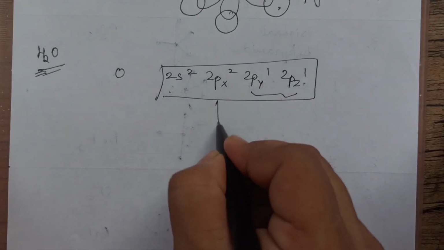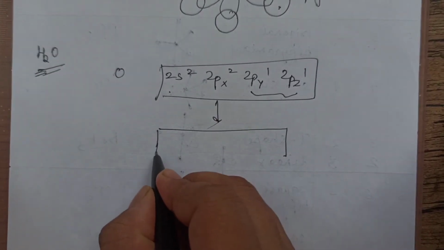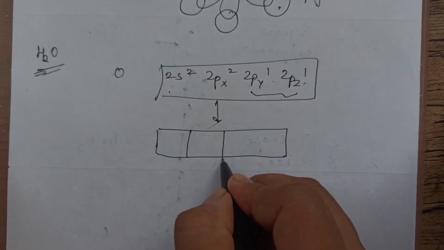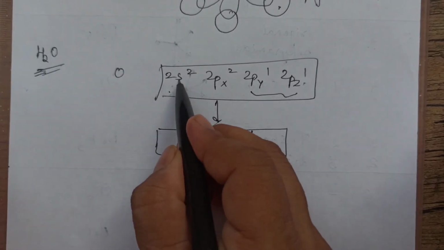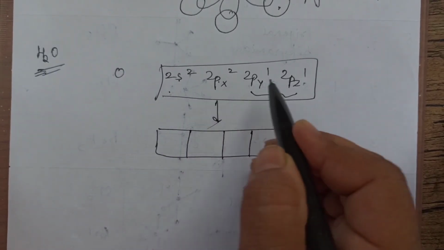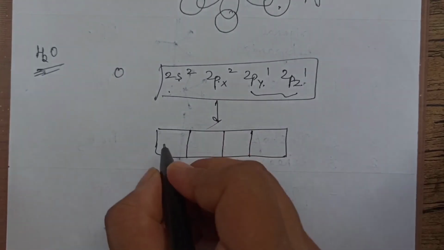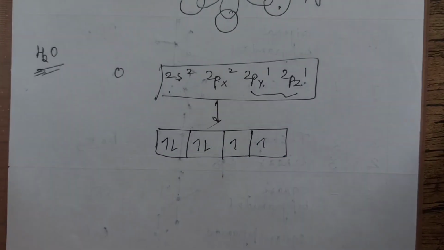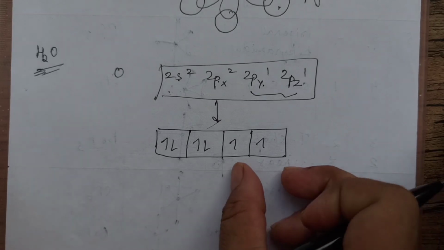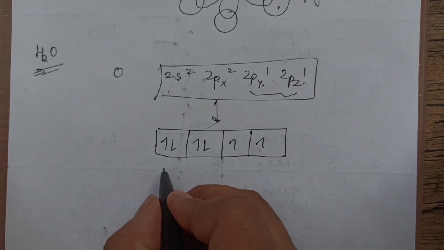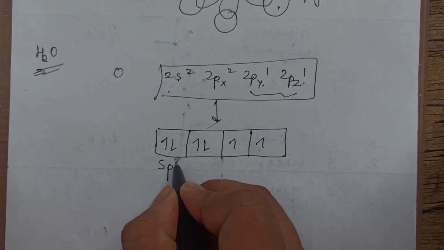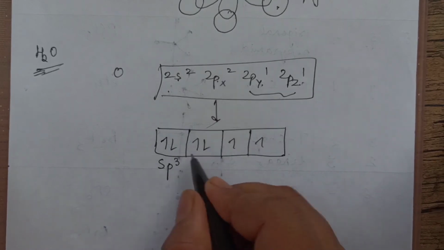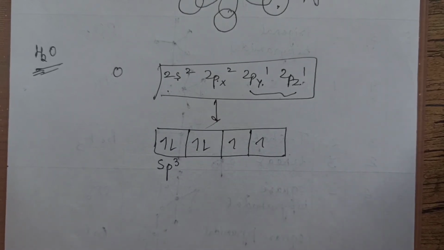They will mix and result in the formation of 4 hybrid orbitals, where one is a pair, second is also a pair, third is one electron, fourth is one electron. So out of the 4 hybrid orbitals, 2 will have a pair of electrons and the remaining 2 will have a single electron. So you are getting 4 sp3 hybrid orbitals with 2 lone pairs and 2 bond pairs.